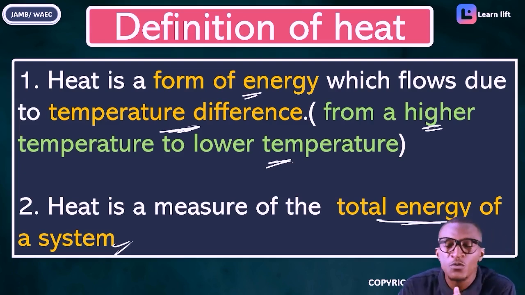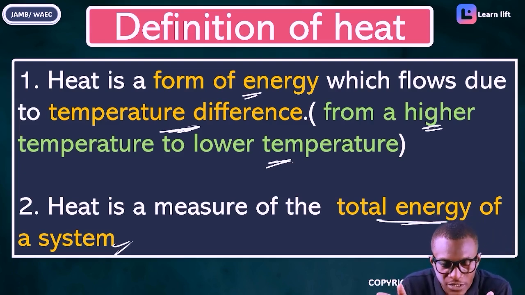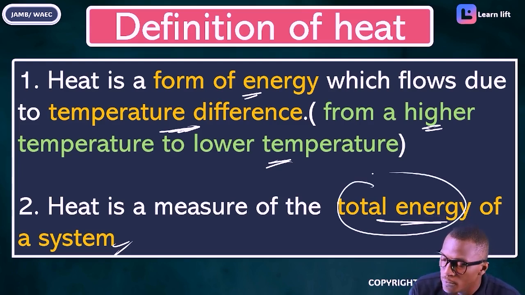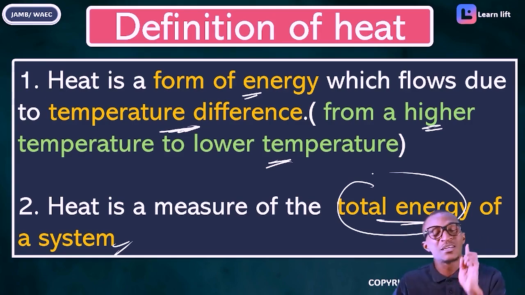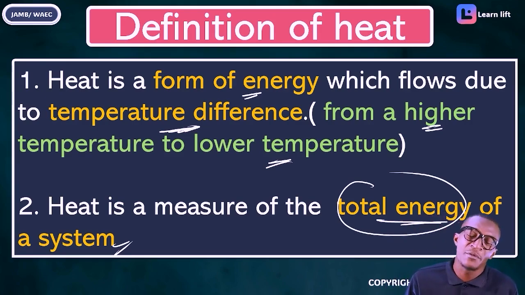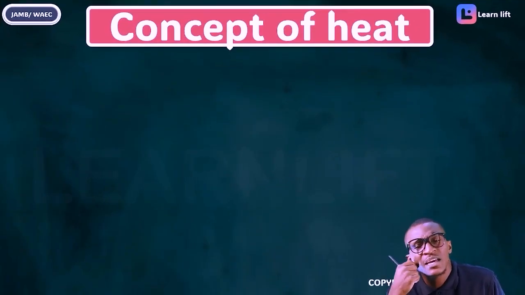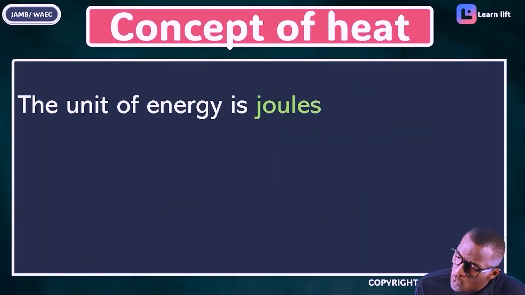Number 1, everybody, what is heat? It is a form of energy which flows due to temperature difference. Or we say heat is the total energy. Look at the word total. The total energy of a body is heat. The total energy of a system is heat. The second definition: heat is the measure of the total energy of a body. Do you understand?